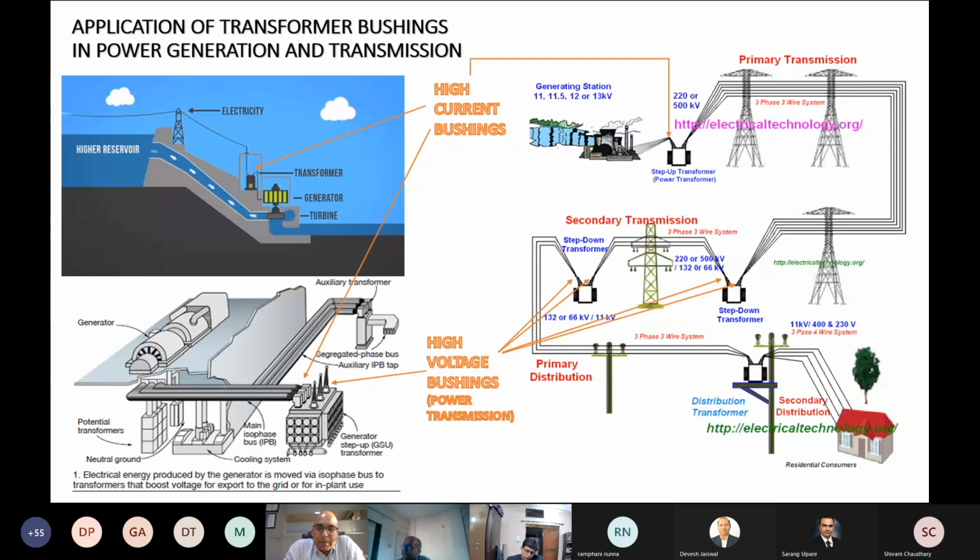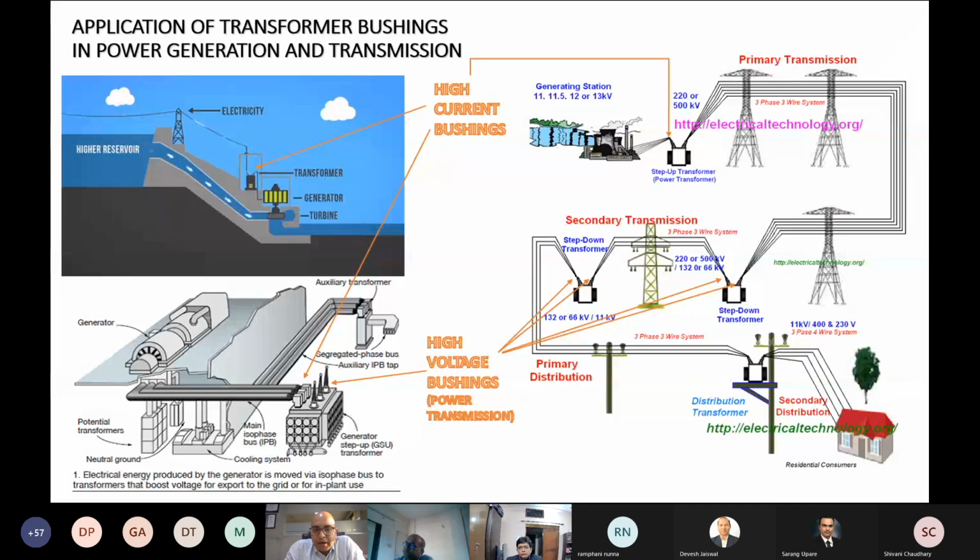Onward from the generator step-up transformer, we enter the primary transmission network, where the voltages are stepped up to 400 or 800, and now also in many places in the world up to 1100 or 1200 kV for long distance transmission, whether it is AC or DC transmission. There are always going to be power transformers in the primary grid, which will be stepping up or stepping down the voltage to get them to the end user.